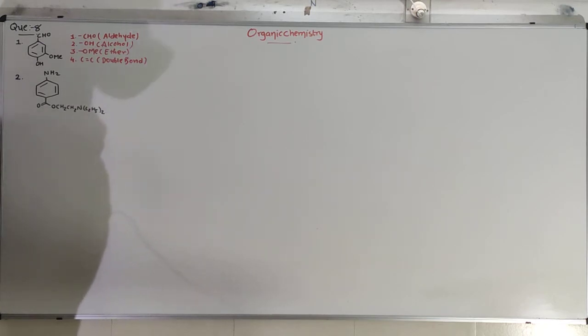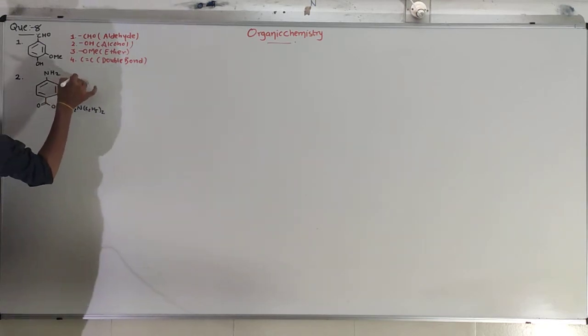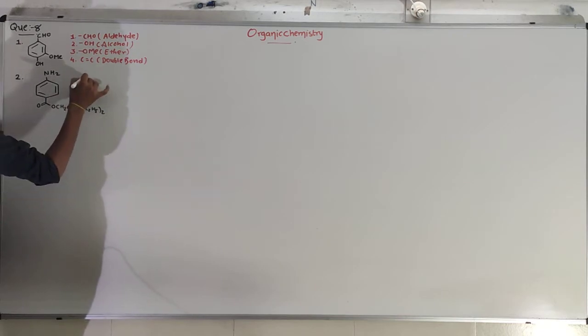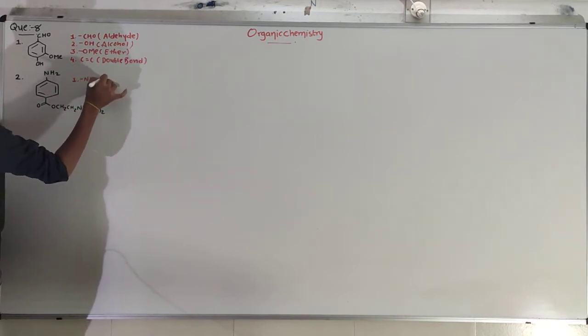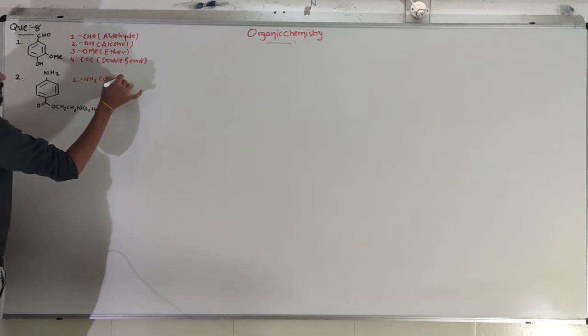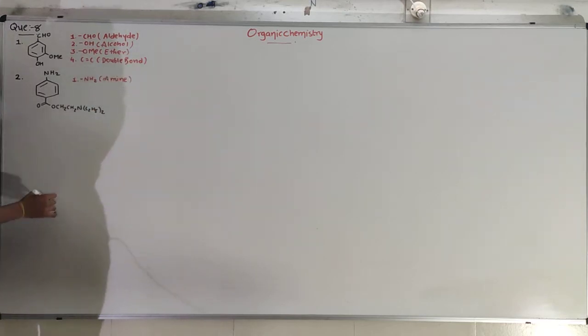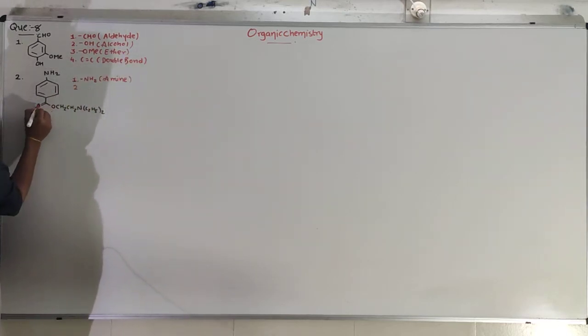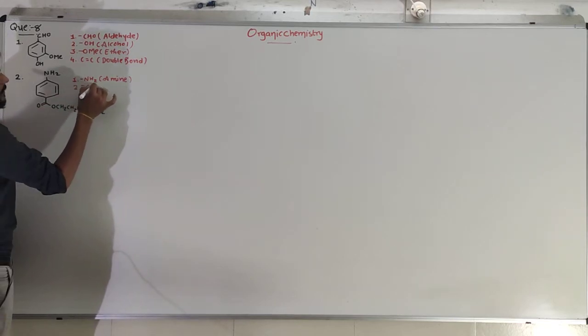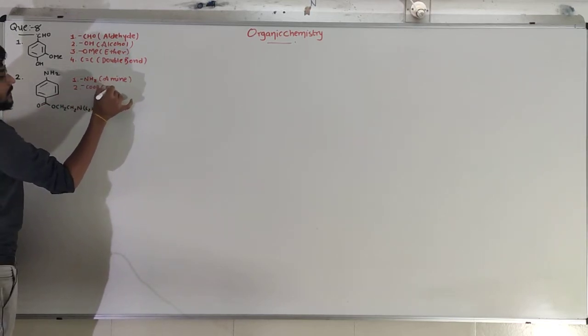So functional groups over here, first one, it is NH2, means amine. After that, COOR, in the sense ester.